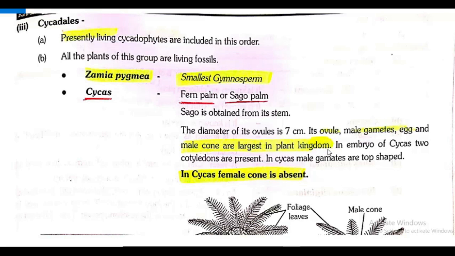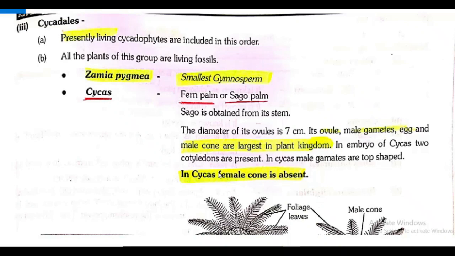Its ovule, male gametes, egg and male cone are largest in the plant kingdom. In embryo of Cycas, 2 cotyledons are present, dicotyledonous. In Cycas, male gametes are top shaped.